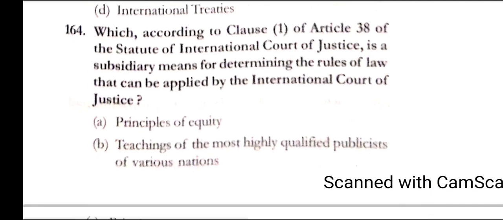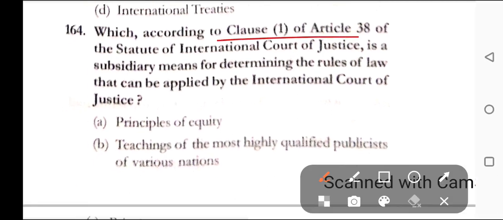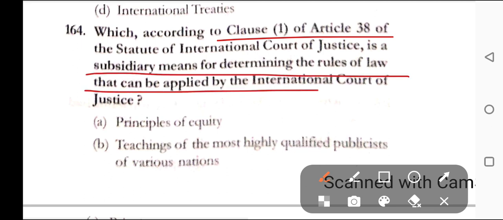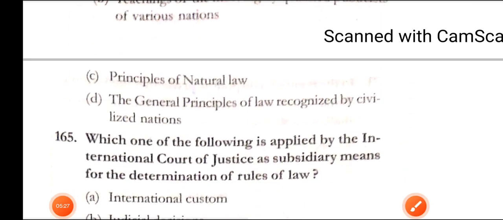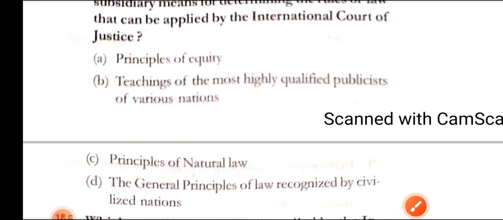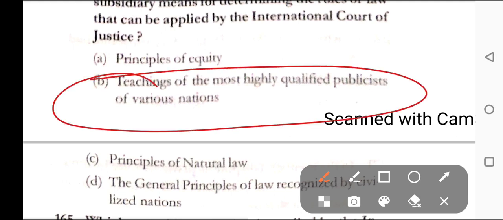Question number 164. Which, according to clause 1 of Article 38 of the Statute of the International Court of Justice, is a subsidiary means for determining the rules of law that can be applied by the International Court of Justice? Option A, principles of equity. Option B, teachings of the most highly qualified publicists of various nations. C, principles of natural law. And D, the general principles of the law recognized by civilized nations. Here in question number 164, correct answer is option B, that is teachings of the most highly qualified publicists of various nations.